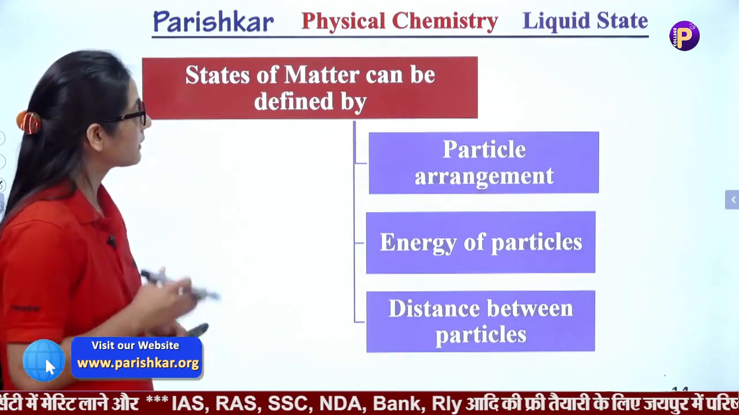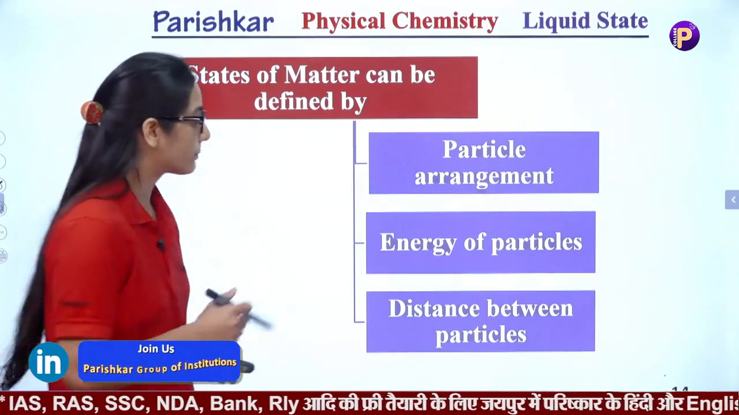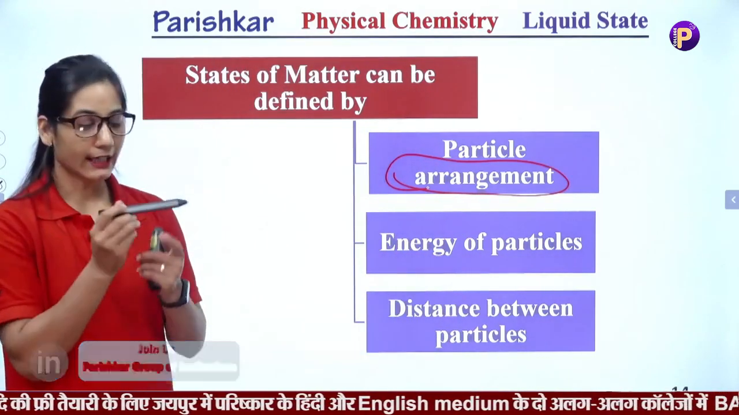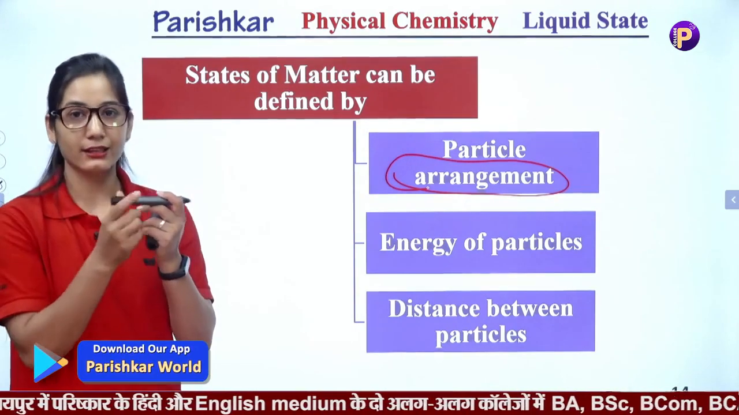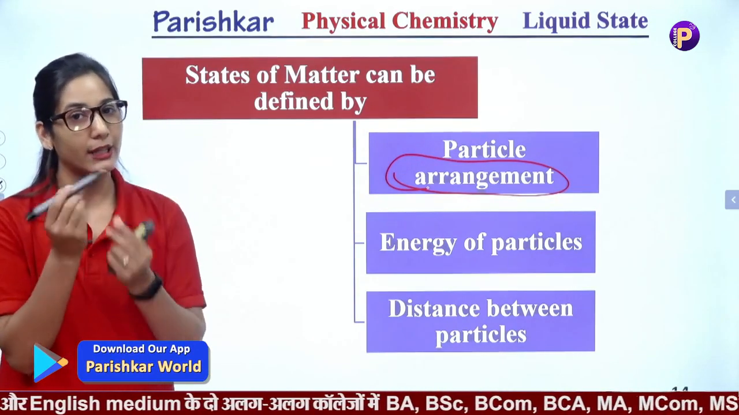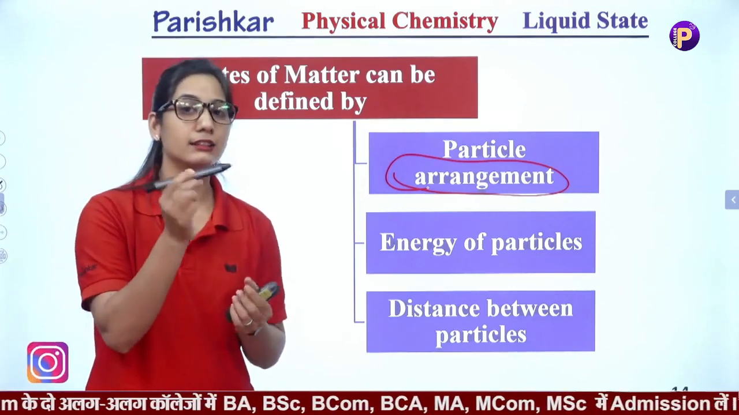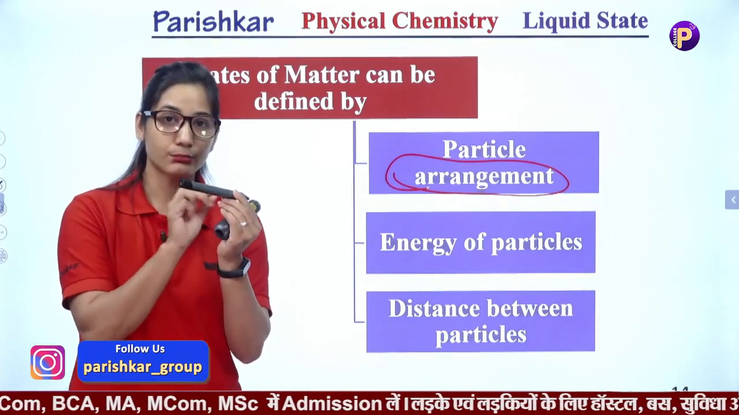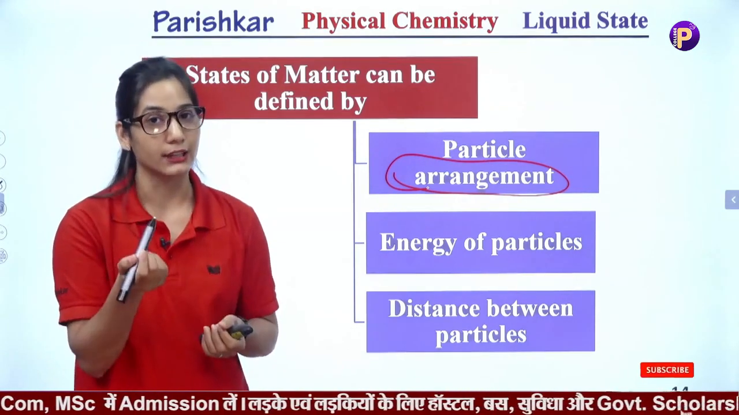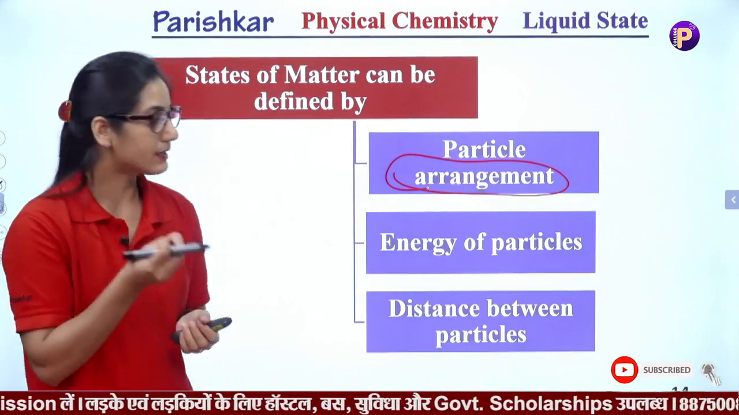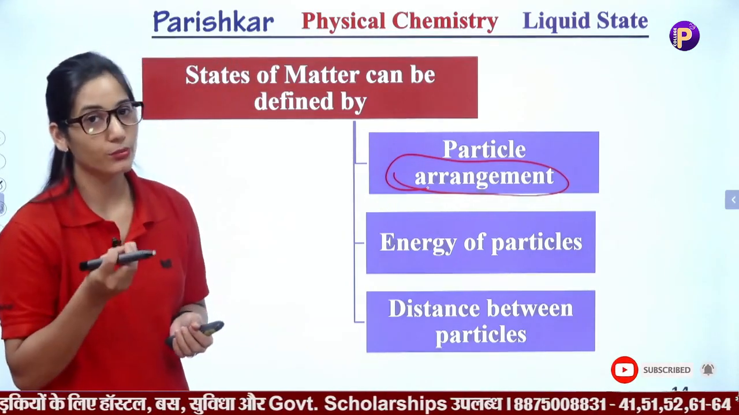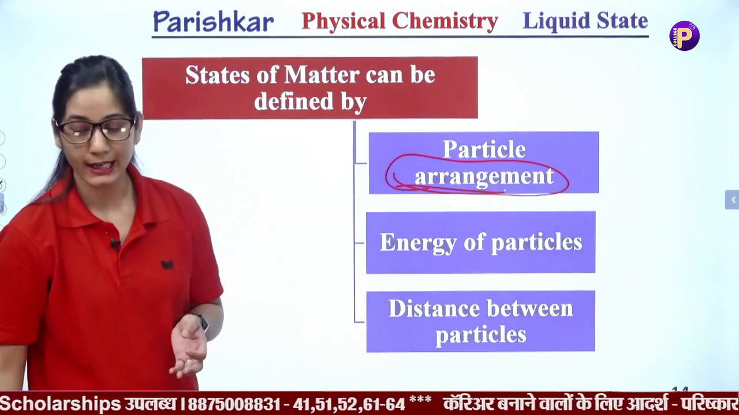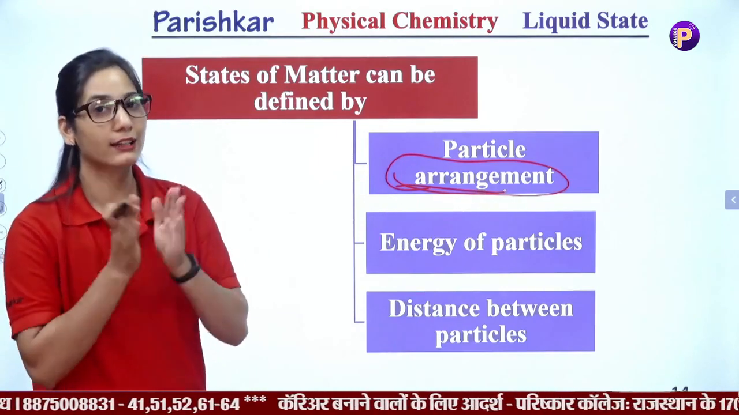Okay, so we define matter on the basis of the arrangement of particles. Means if I have this marker, then in this marker there are small particles, small atoms, arranged in a manner. This marker as a whole is matter, we can say a solid state of matter. In this marker the atoms are arranged regularly. So we differentiate states of matter on the basis of the arrangement of particles or atoms, that is, in any state, in what manner the particles are arranged.